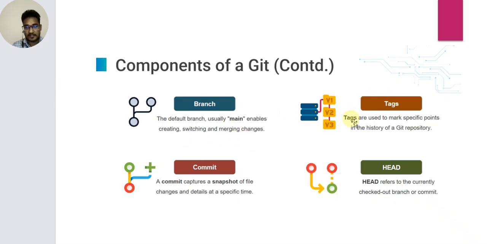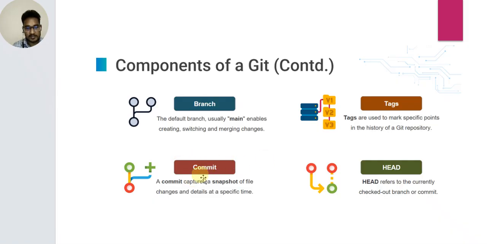Tags. Tags are used to mark a specific point in the history of a Git repository, for example V1, V2, and V3.